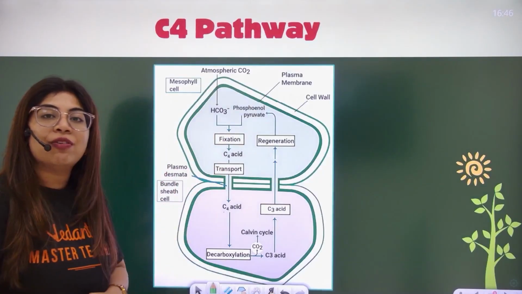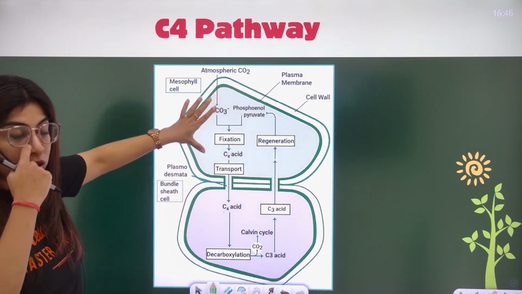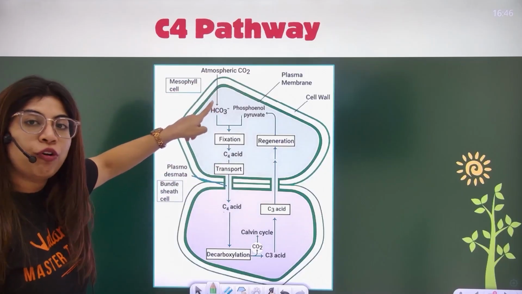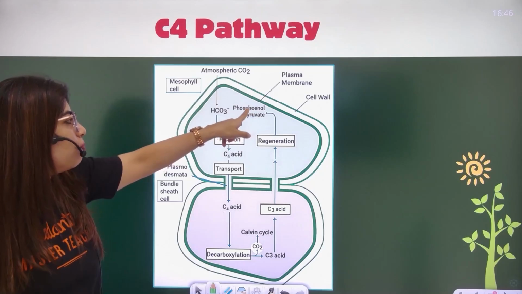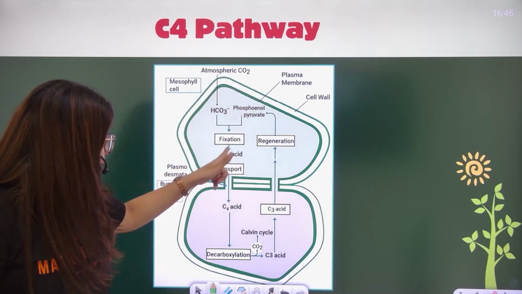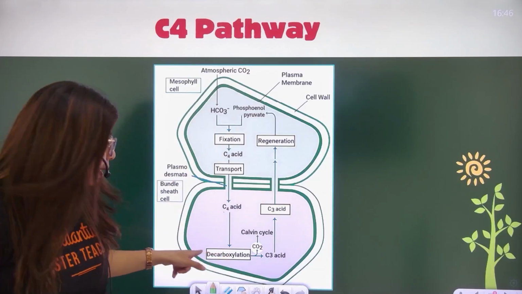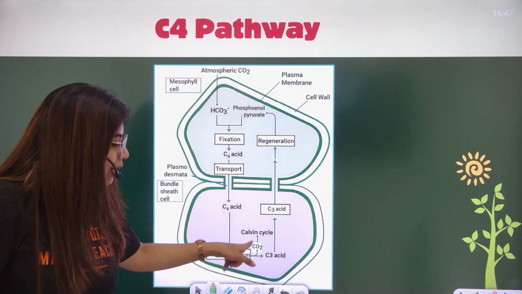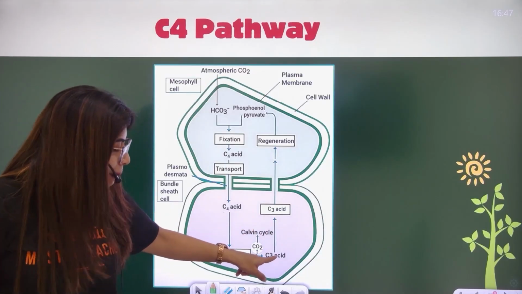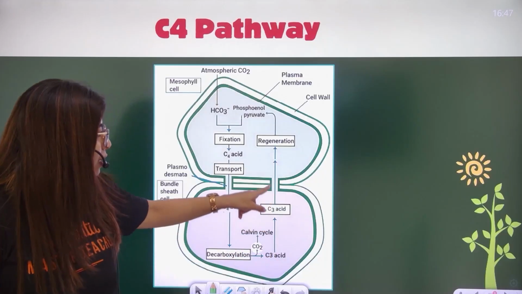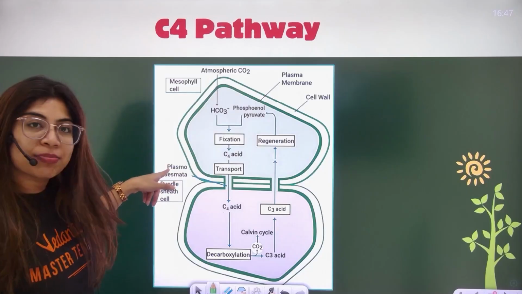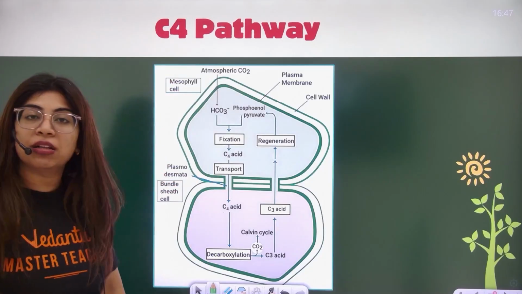But this is the cycle which is given in your NCERT. First the mesophyll cell, then the bundle sheath cell. Atmospheric CO2 in the form of bicarbonate adds up with phosphoenol pyruvate, forming a C4 acid. That C4 acid is transported here, undergoes decarboxylation, CO2 is released, Calvin cycle, secondary fixation happening. Pyruvic acid or any other C3 acid is transported here and regenerated to make it again. The plasmodesmatal connection is connecting the mesophyll and the bundle sheath cell.